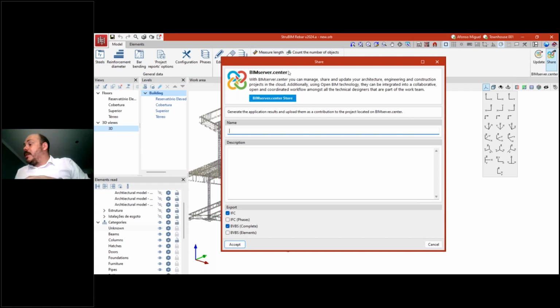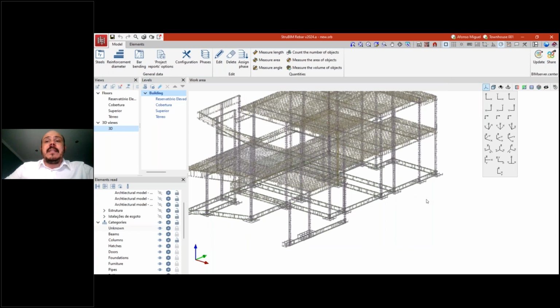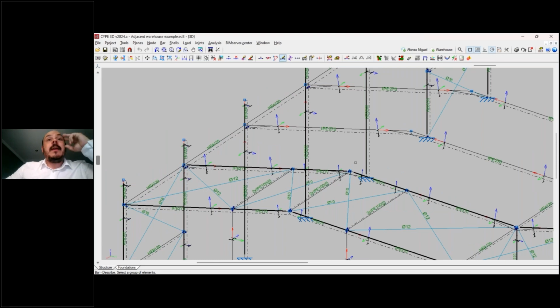All right, so we saw I think the main features related to reinforced concrete structures are already shown, let's jump to steel structures. Okay, to steel structures, I've selected three or four of them. So the first one I would like to share with you is related to a specific new option that we have at CYPE Connect and StruBIM Steel. Okay, in both of them we have the same new features.